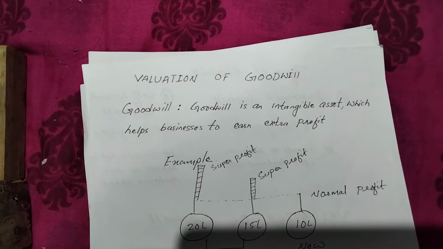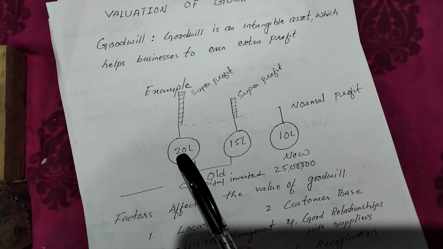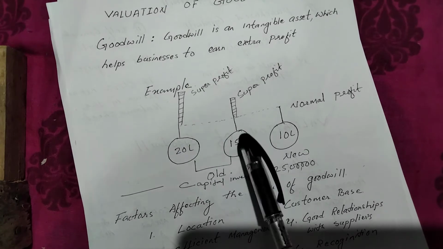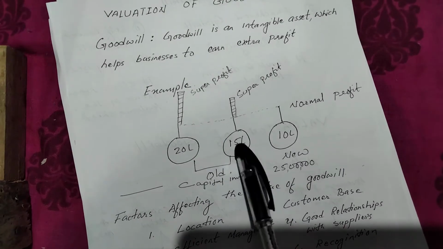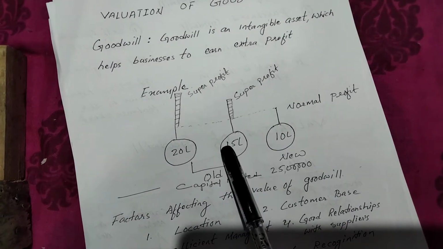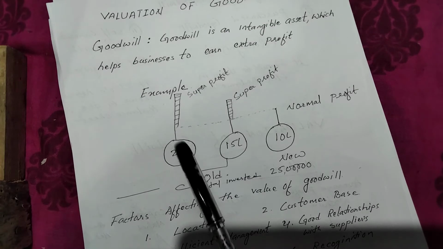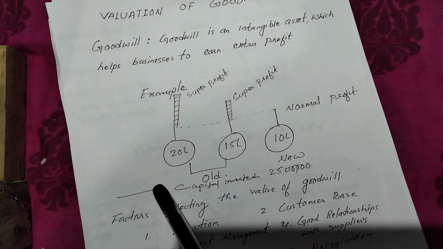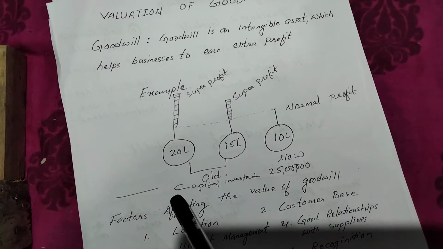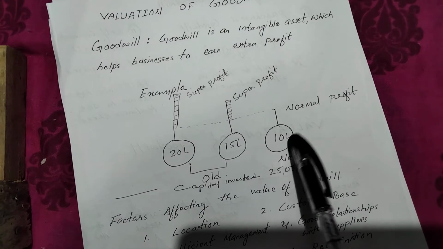Let us understand this by one example. Suppose we have three business organizations. Two are old businesses. This one was established 10 years ago, this one was established 5 years back, and this one is a very new business, just 1 year old.